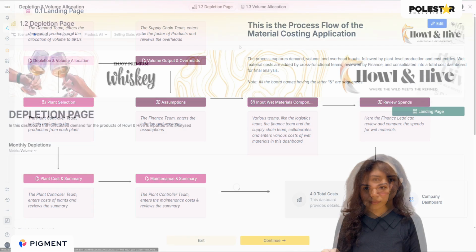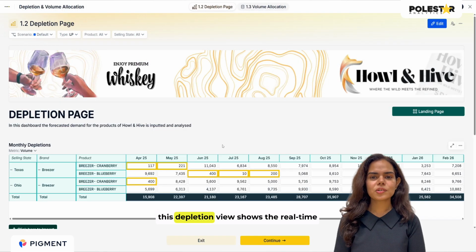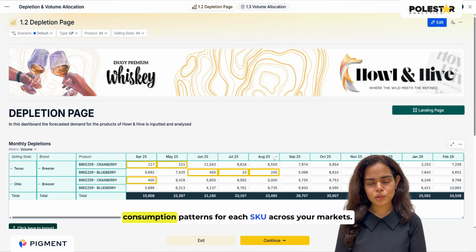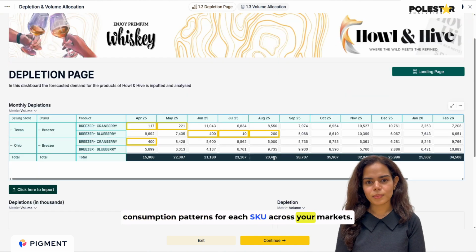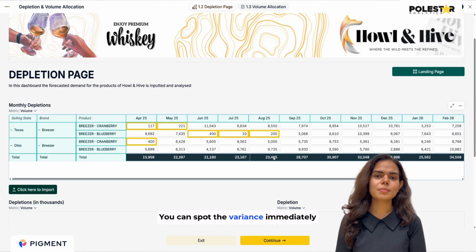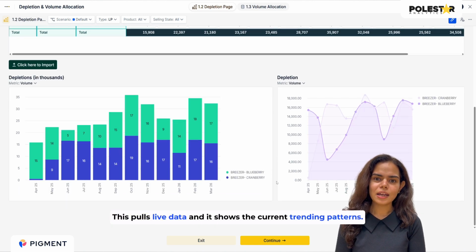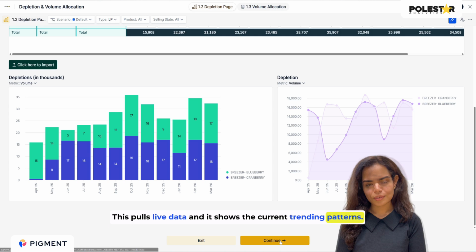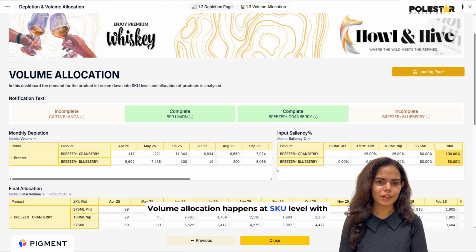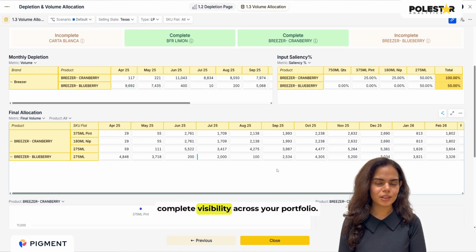same real-time data. For demand forecasting, this depletion view shows the real-time consumption patterns for each SKU across your markets. You can spot the variance immediately without having to wait for the manual updates. This pulls live data and it shows the current trending patterns. Volume allocation happens at SKU level with complete visibility across your portfolio.